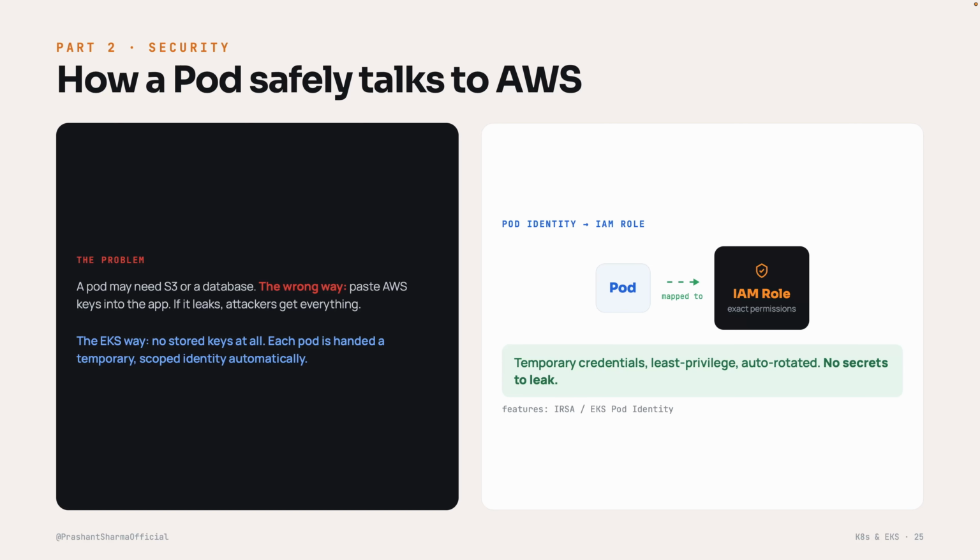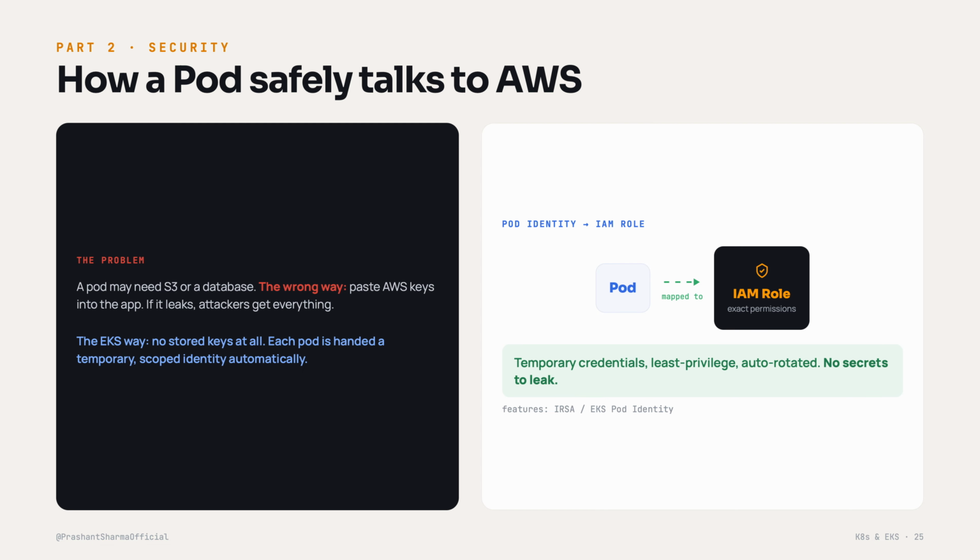The EKS way is much better: no stored keys at all. Instead, each pod is automatically handed a temporary identity. You map a pod to an IAM role, that is, AWS's permission system, and that role grants exactly the permission the pod needs, nothing more. The result: temporary credentials, least privilege access, and they rotate automatically. There is simply no long-lived secret sitting there to steal. The features that do this are called IRSA and EKS Pod Identity. You will see those names, but the idea is the thing.